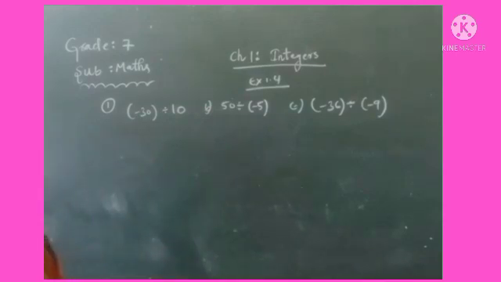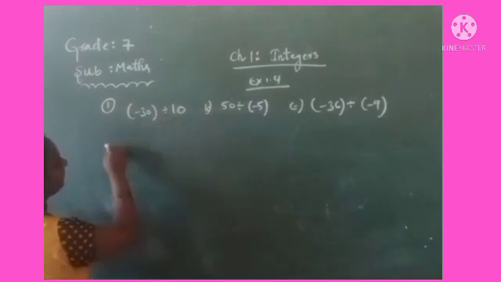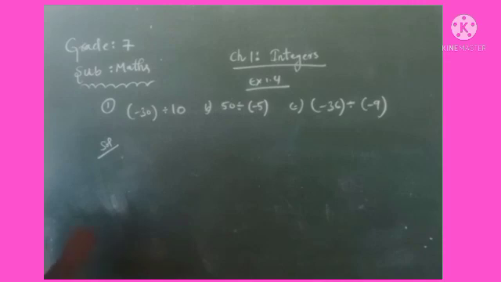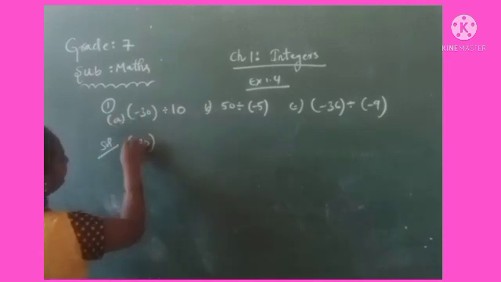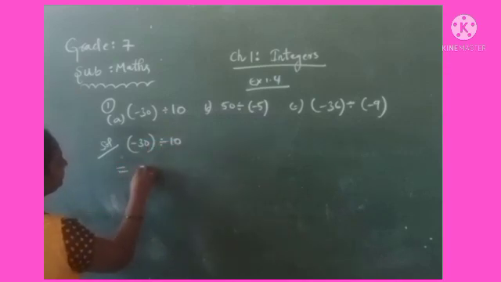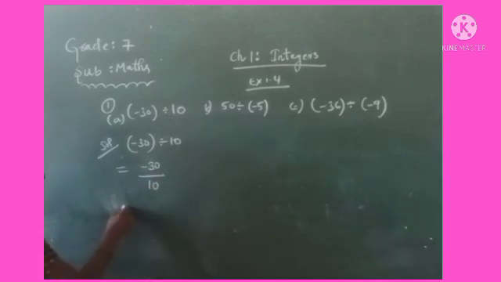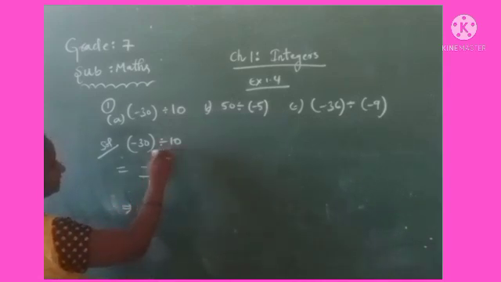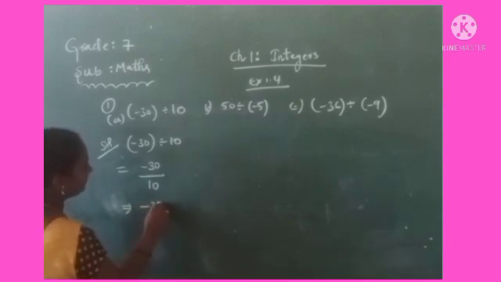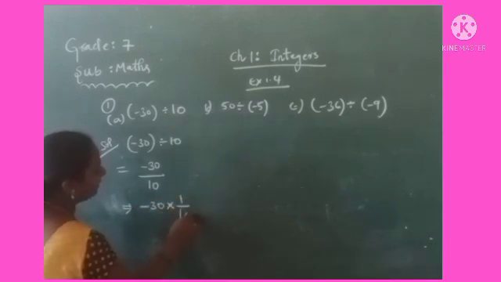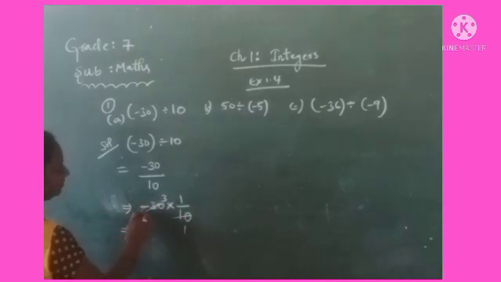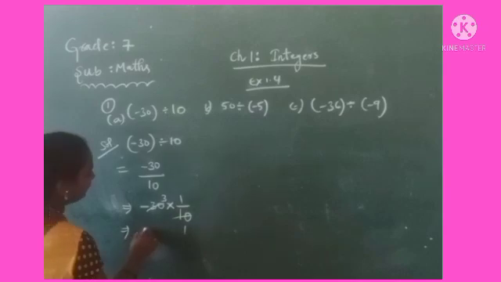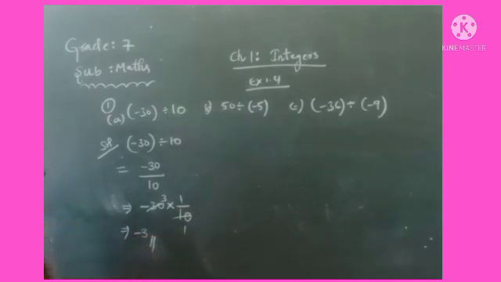See, we can solve these problems. How to solve? Minus 30 divided by 10, the first problem. We can first write it in the form of a fraction, that is minus 30 by 10. We know that division is the inverse of multiplication, that is minus 30 into 1 by 10. Now simplify: 10 ones are 10, 10 threes are 30. Then minus 3 into 1, 3 ones are 3, minus 3 is the answer.